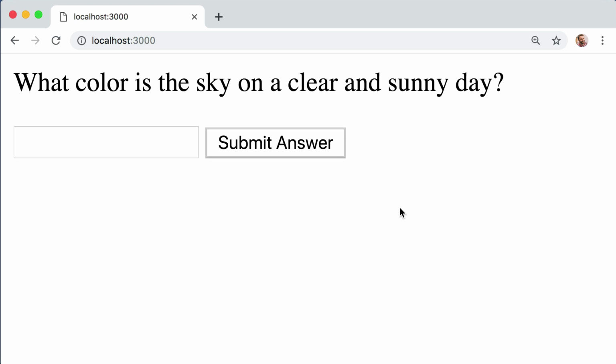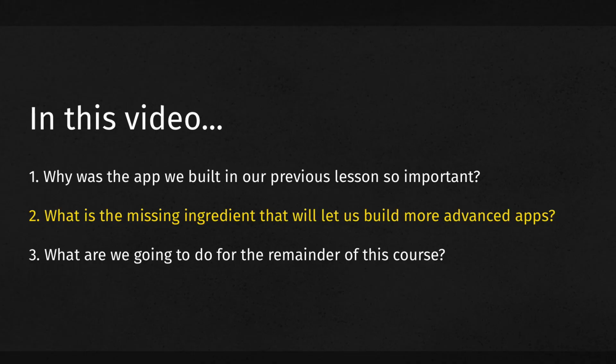Now, instead of us learning about databases in a cold, soulless, academic, isolated vacuum, we are going to learn about them within the holistic context of creating applications. To be more specific, full-stack JavaScript applications. Which segues nicely into the third and final question of this video. What are we going to do for the remainder of this course?